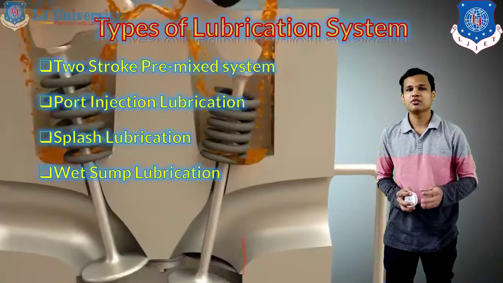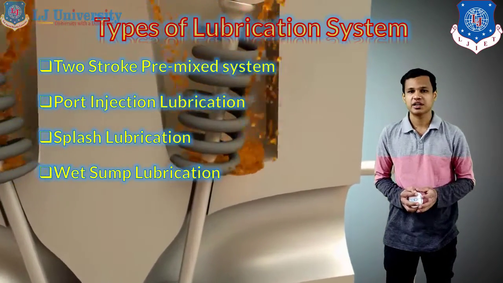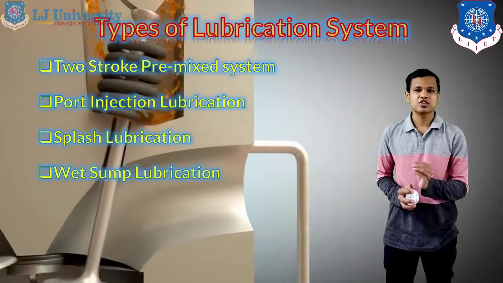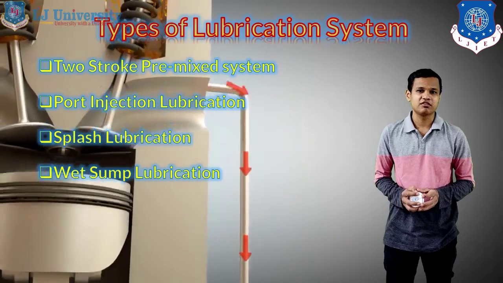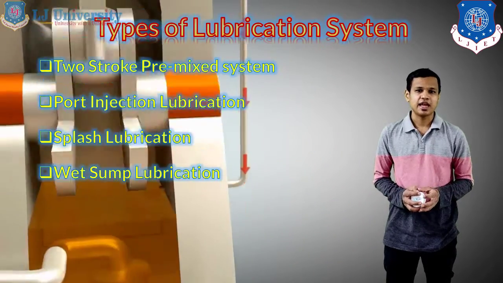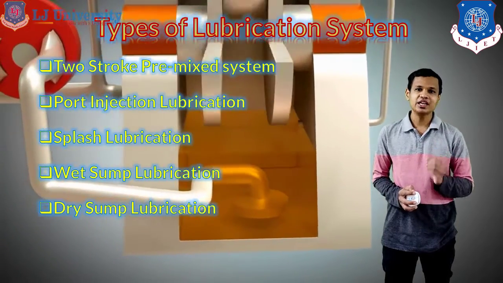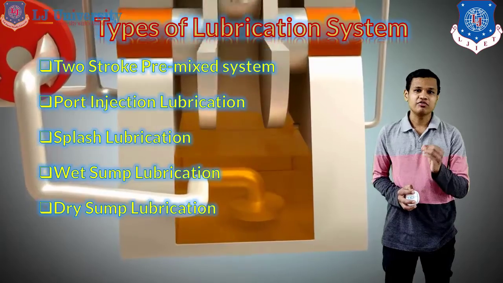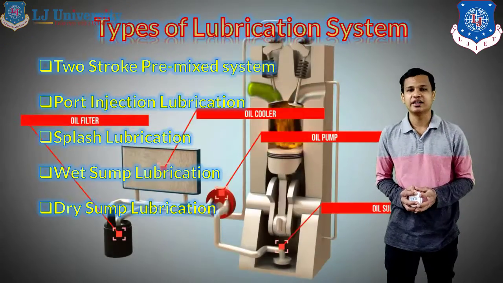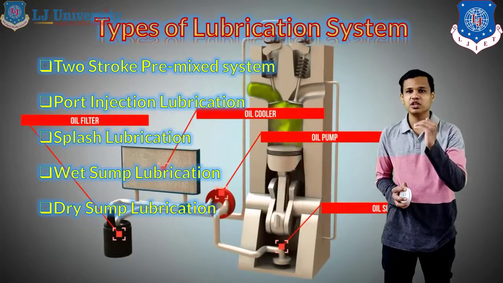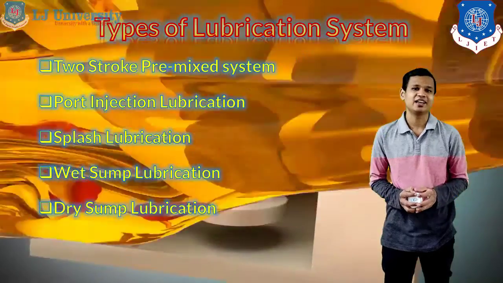Next is the wet sump lubrication that we saw earlier in the previous video, which was the easiest type. And the last one is the dry sump lubrication. The only difference is that the oil will be stored in a separate container, and it will not be stored below the crankshaft or in the crankcase.